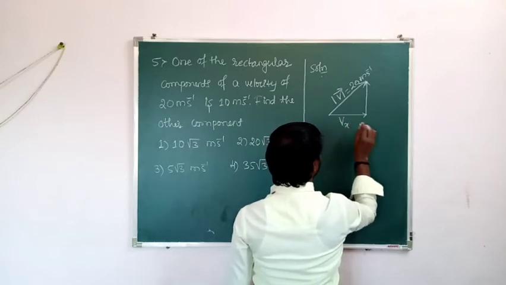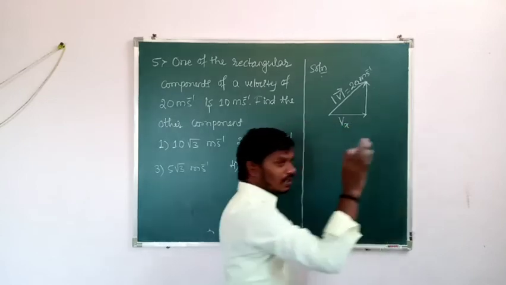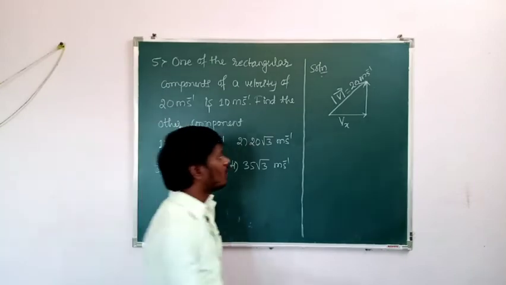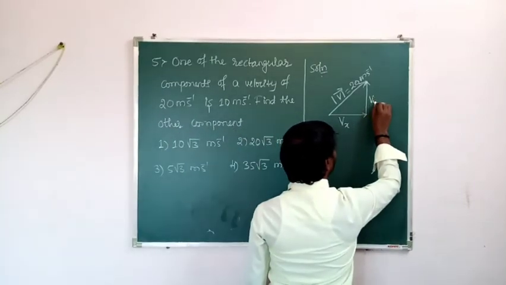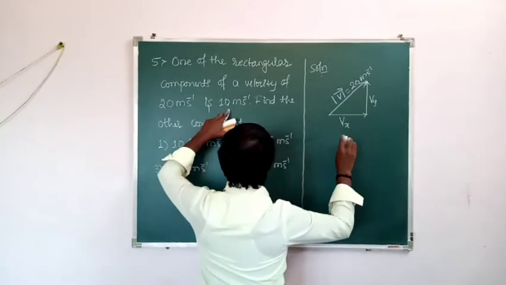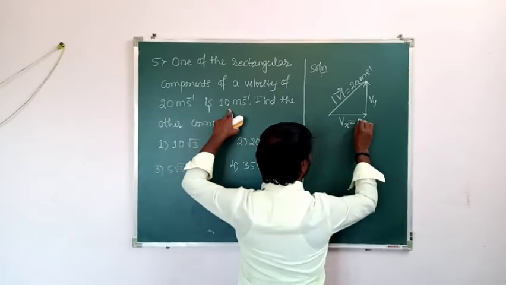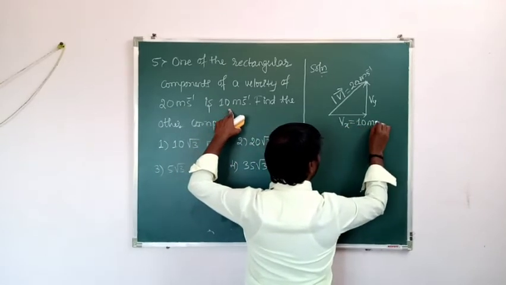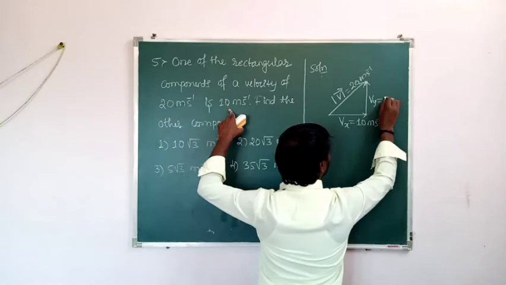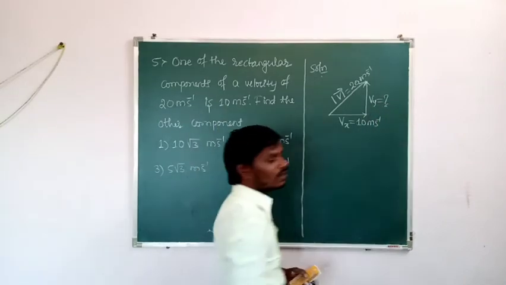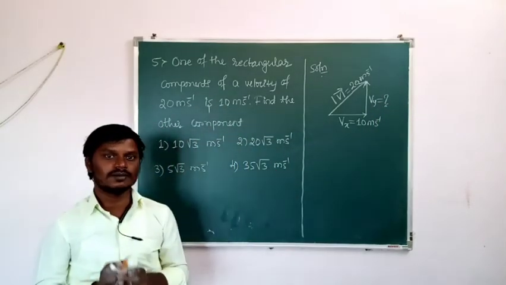It is a x component I will take. For example, I will take it is a x component and it is a y component. So let us take x component, that is how much? 10 meter per second. Then what is our aim? Our aim is to find other component of the velocity vector. So that is y component of velocity vector.